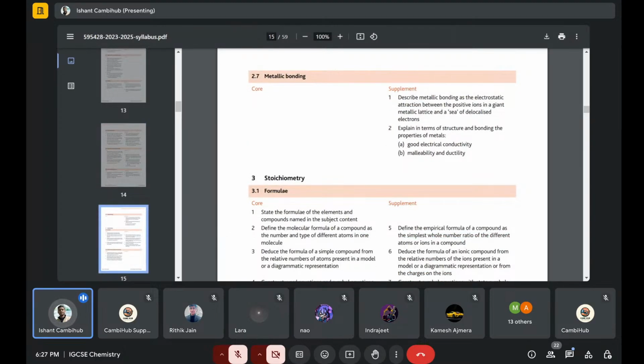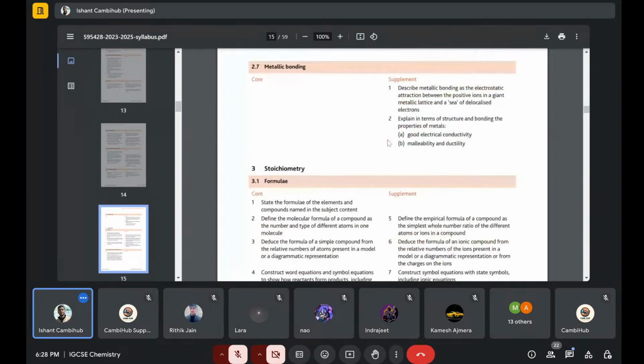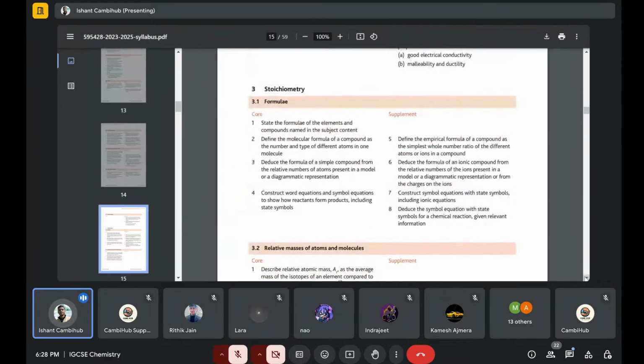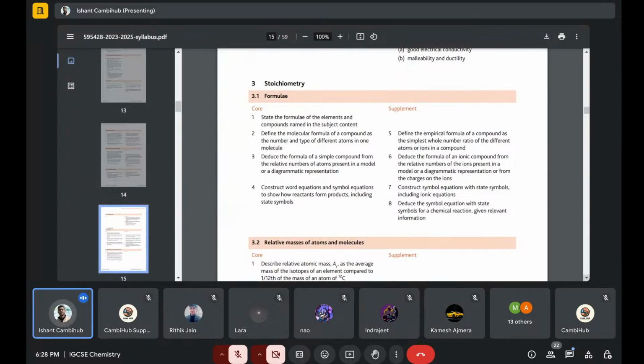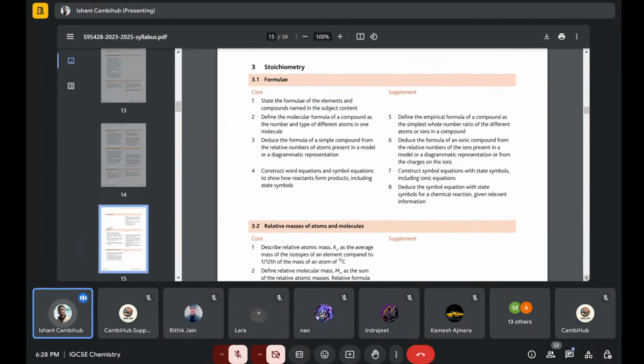Plus, metallic bonding, they might ask or they might not, like drawing the metal, for example sodium metallic bonding. That's basically Na plus and then the sea of electrons on the sides. Other than that, stoichiometry, they will ask questions, but sometimes it confuses you.